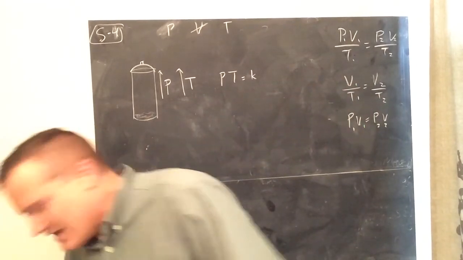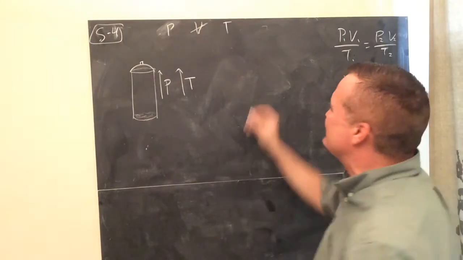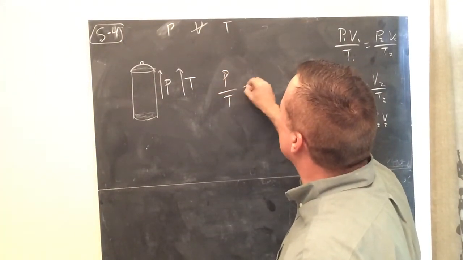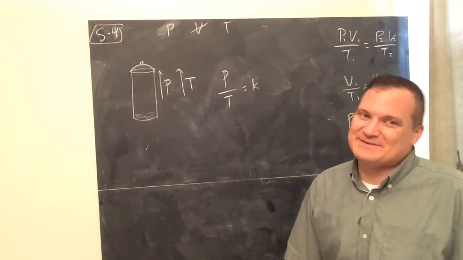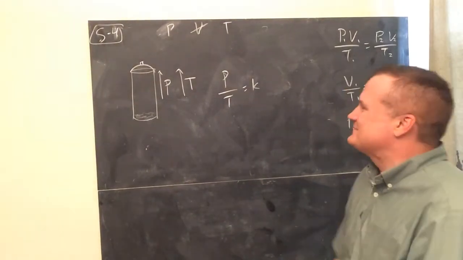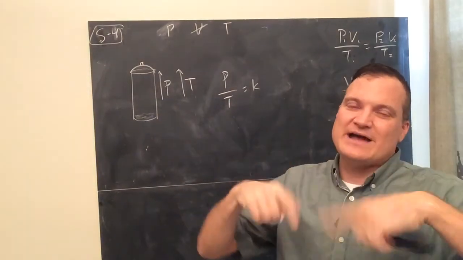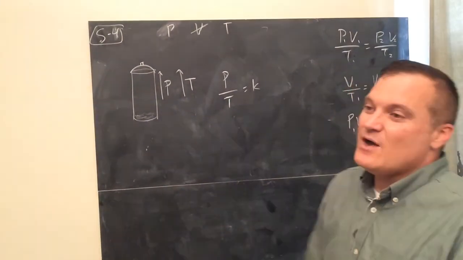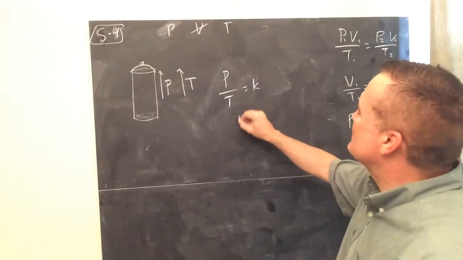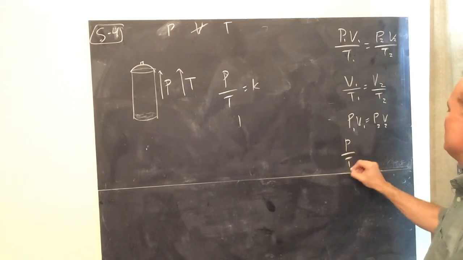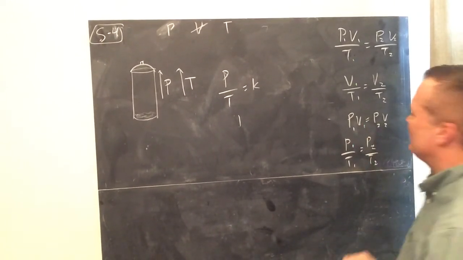No, bad fella. Look at that. Wait, P divided by T is a constant. Sorry about that. That was a mistake, but oh well, I'll keep it there to show you that I can make a mistake too. But remember, when they're directly proportional, both go up, both go down. Directly proportional, you divide. When they're indirectly proportional, you multiply. So P divided by T is a constant. So P1 over T1 equals P2 over T2, and on and on.